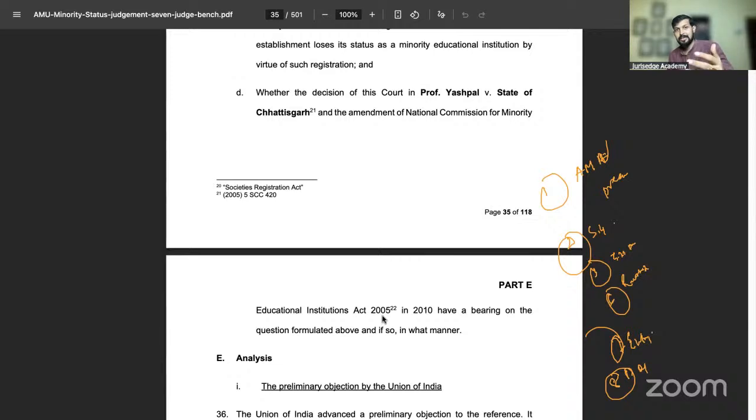I am not talking about this issue because whatever I have shared is regarding Aziz Basha and the other aspects of Aziz Basha.